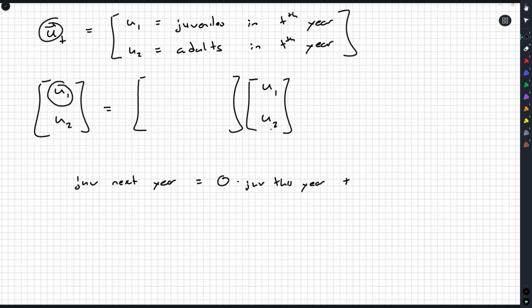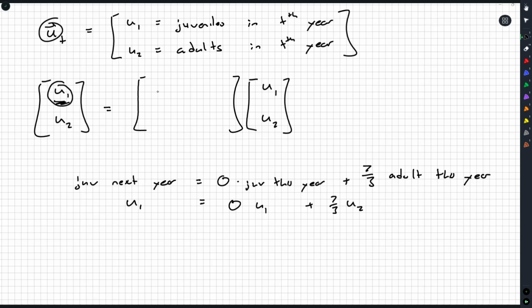So 0 of the juveniles, and then each adult from the current unicorn population produces on average 7/3 of a juvenile for next year. So 7/3 times the adults this year produces the juveniles next year. So the juveniles next year, that's the u1 in the x of t plus 1 vector, is 0 times the current juveniles plus 7/3 times the current adult unicorns.